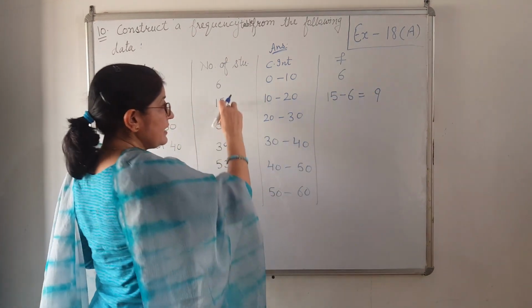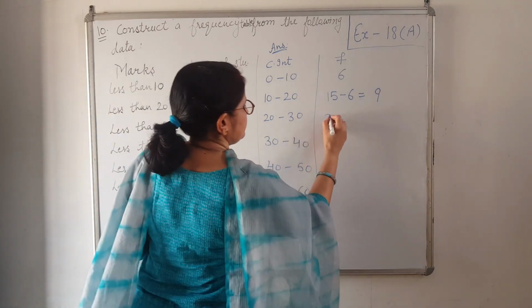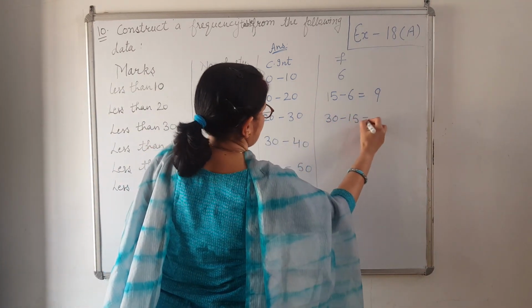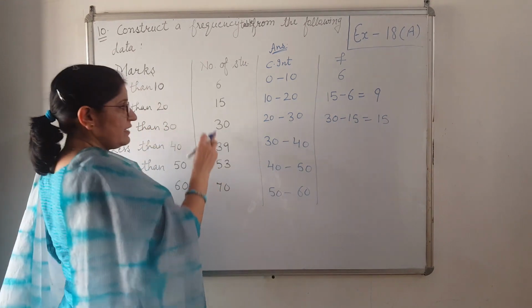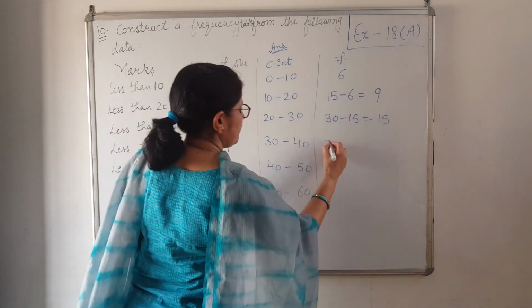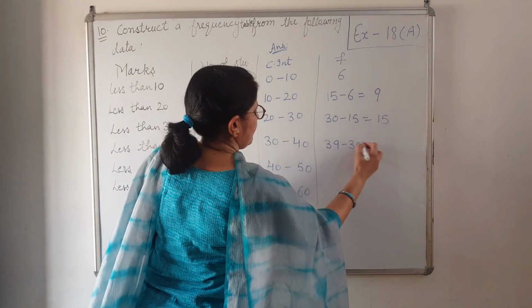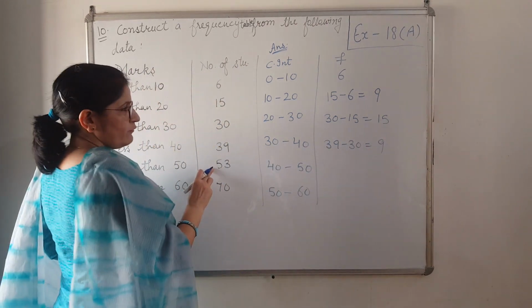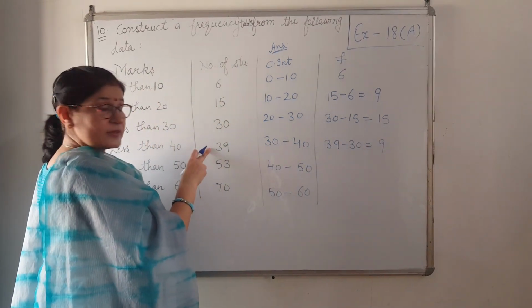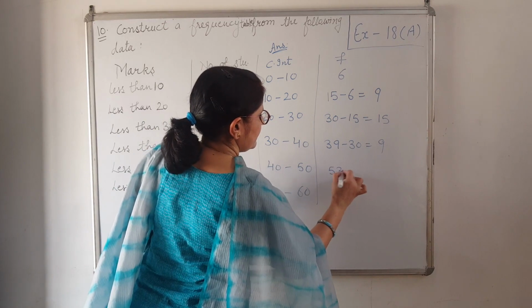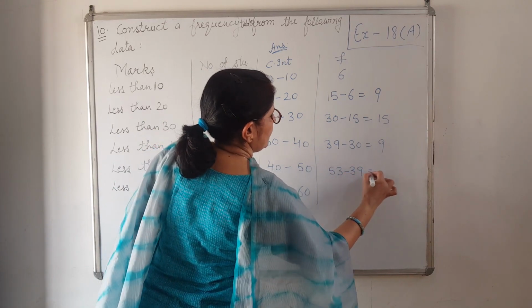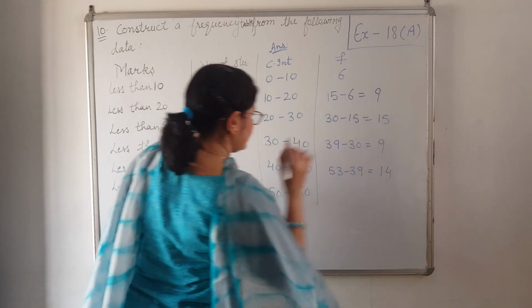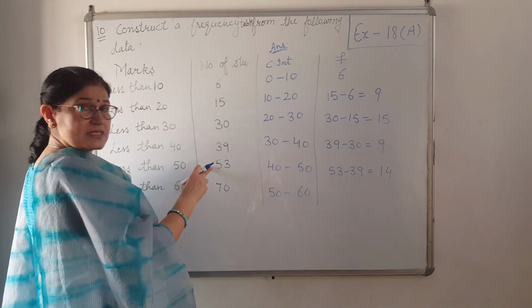Here 30 minus 15. 39 minus 30. 53 minus 39. 70 minus 53.